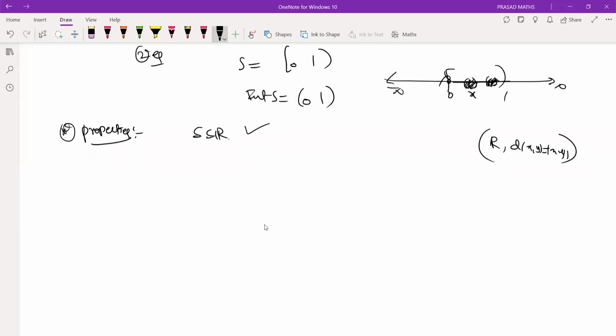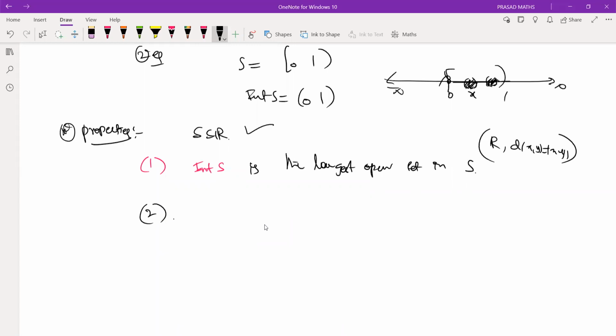So the first property: the interior of a set is the largest open set contained in the set S. You give me any set, the interior of A is the largest open subset of A.